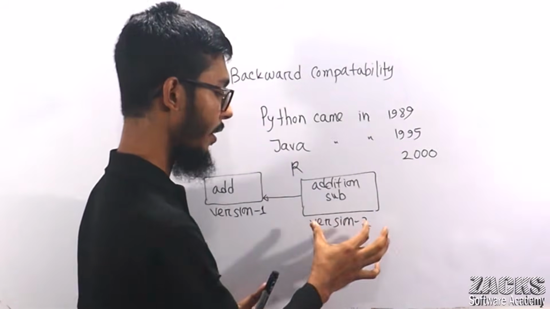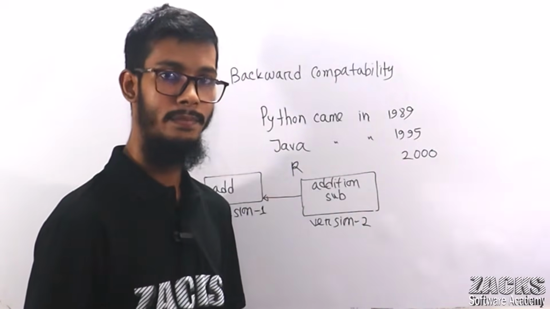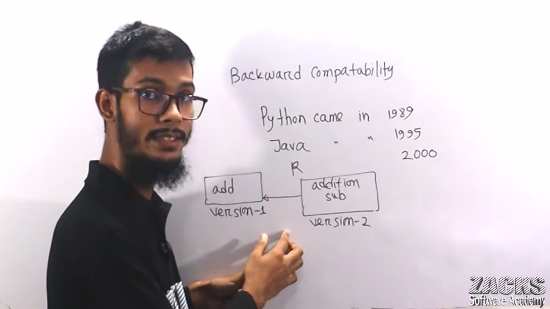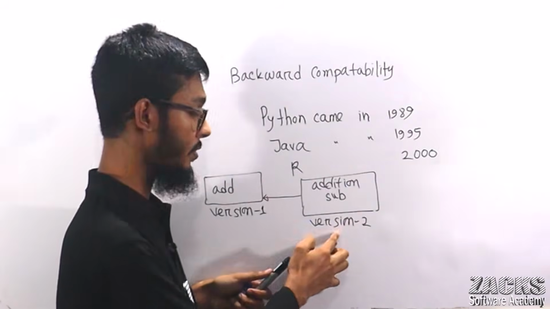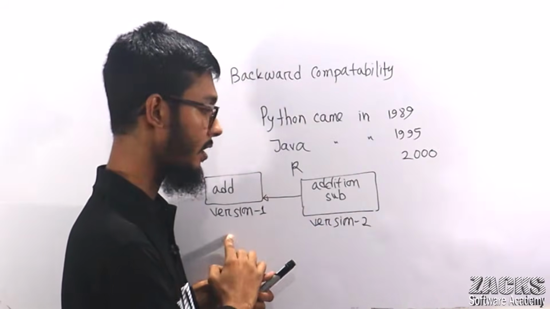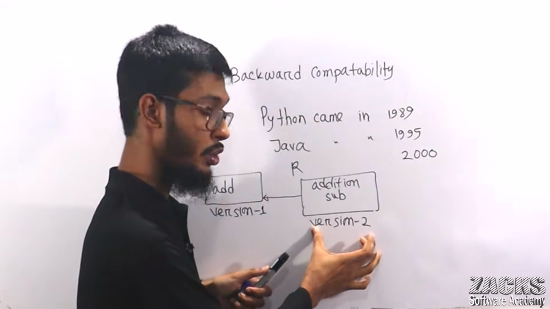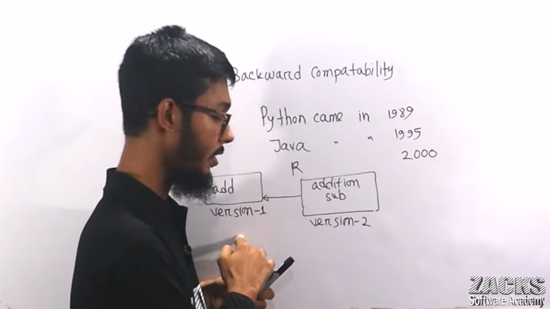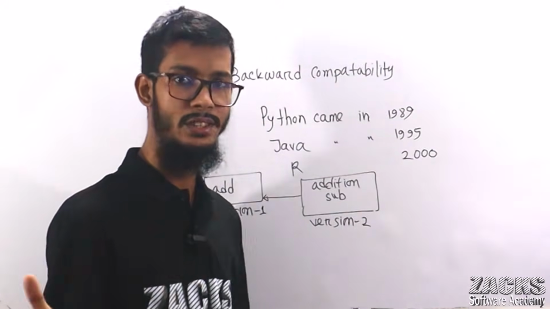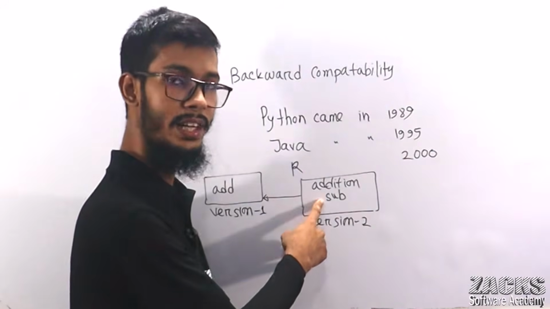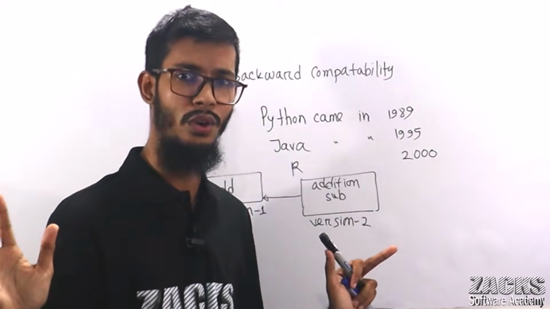That means your version 2 software is compatible to version 1. Yes, there is backward compatibility, right? Your version 2 software supports the previous version feature. So this is the backward compatibility, or your version 2 is backward compatible to version 1, right? Everything is fine. Is it a new software? No, this is not a new software. Is it an updated software? Yes, it's an updated software of the previous version. There is no confusion up to now.